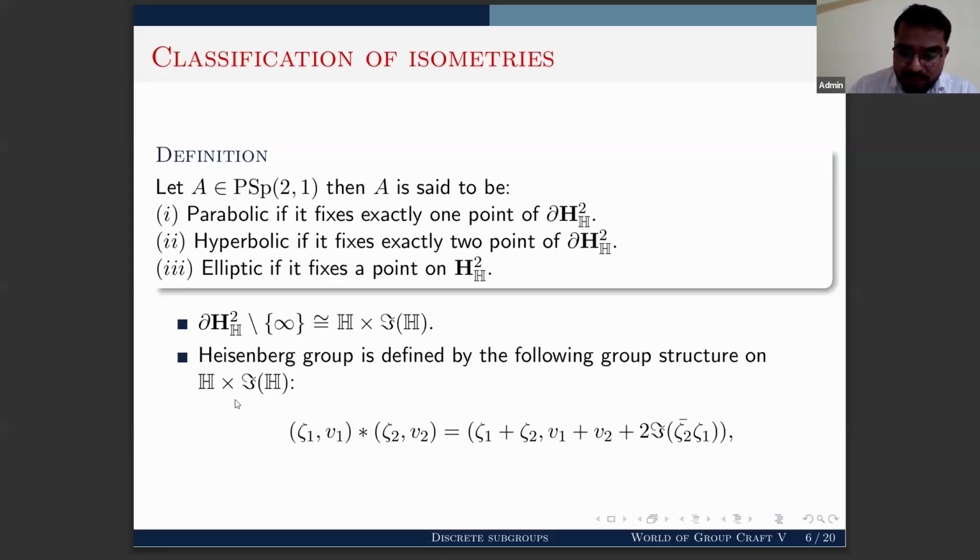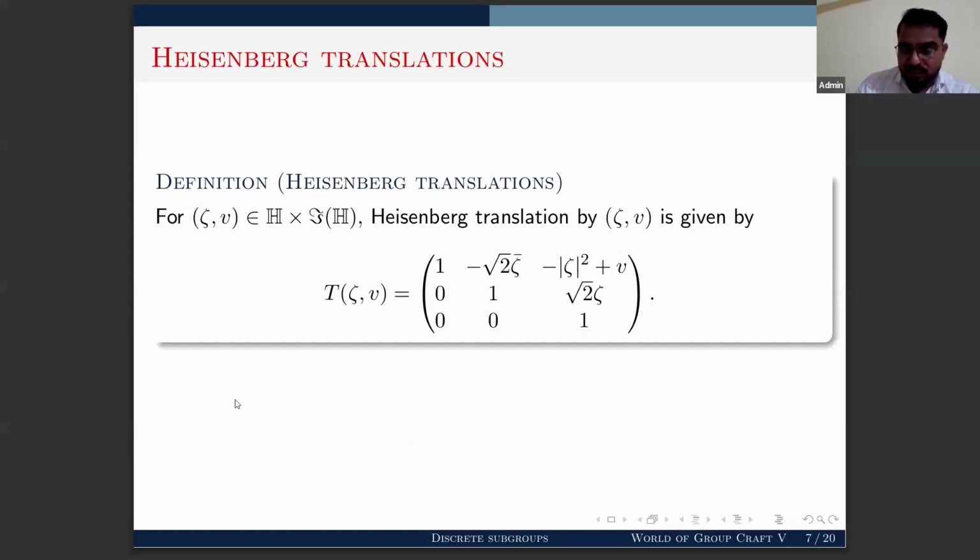Now, to each element of the Heisenberg group, we assign a parabolic isometry in Sp(2,1) in this way. Take (zeta, v) in H times imaginary H, and we define T_(zeta,v) as an upper triangular matrix having diagonal entries 1, 1, 1 and other entries like this.